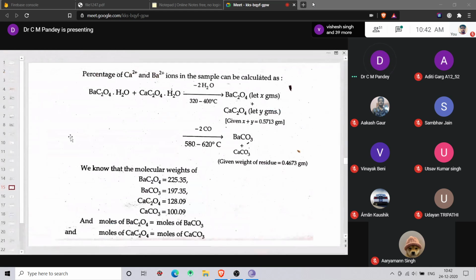Yes, can you see the calculation, is the screen visible? Yes, sir. Yes, sir. So this is a simple calculation showing how you can calculate the calcium ion and barium ion from a given sample.